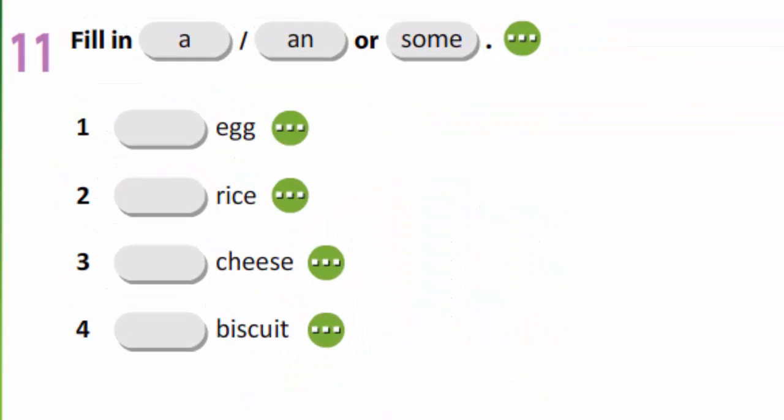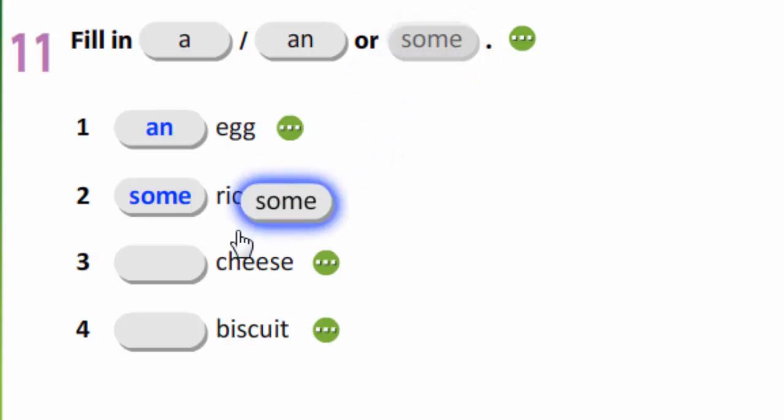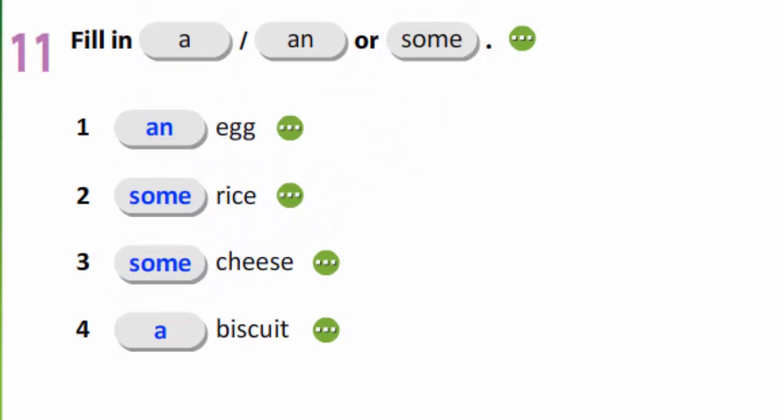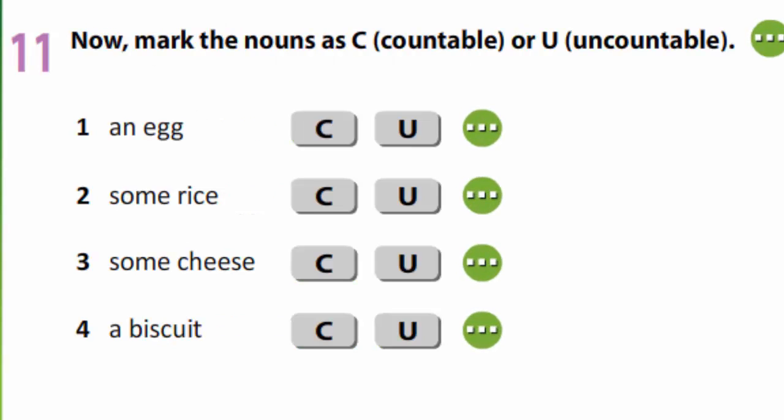In exercise 11, you are to fill in articles a, an, or some. Let's check. An egg, some rice, some cheese, a biscuit. Let's mark the nouns as countable or uncountable. An egg, it's countable. Some rice, uncountable. Some cheese, uncountable. A biscuit, countable.